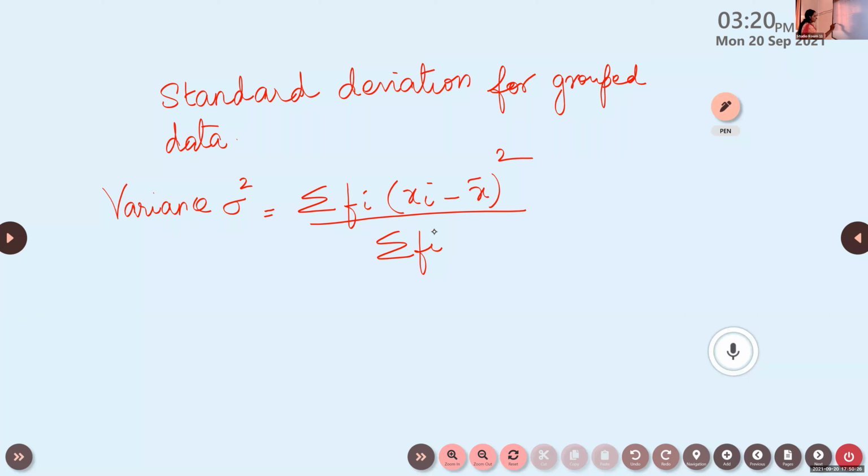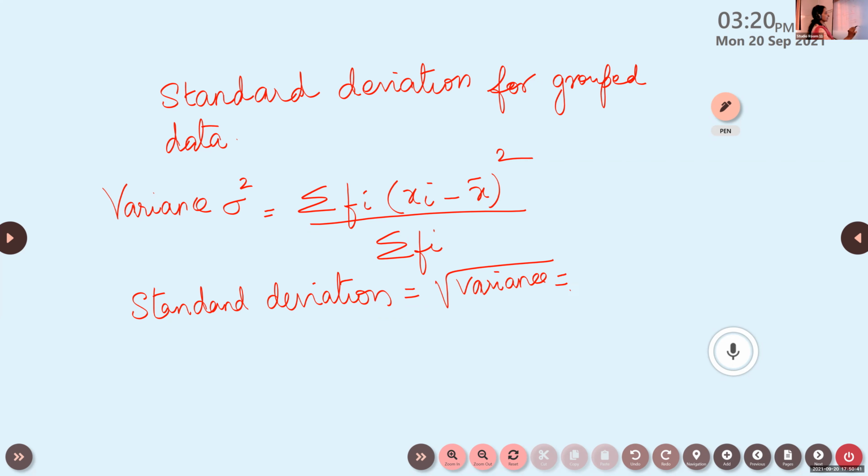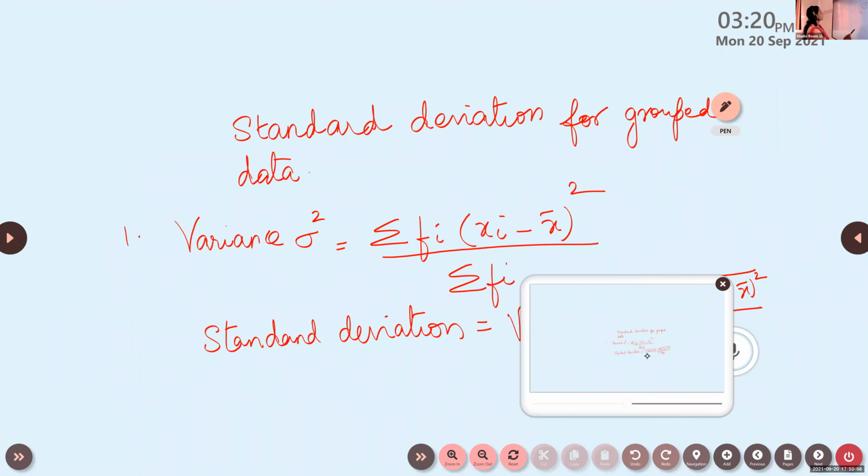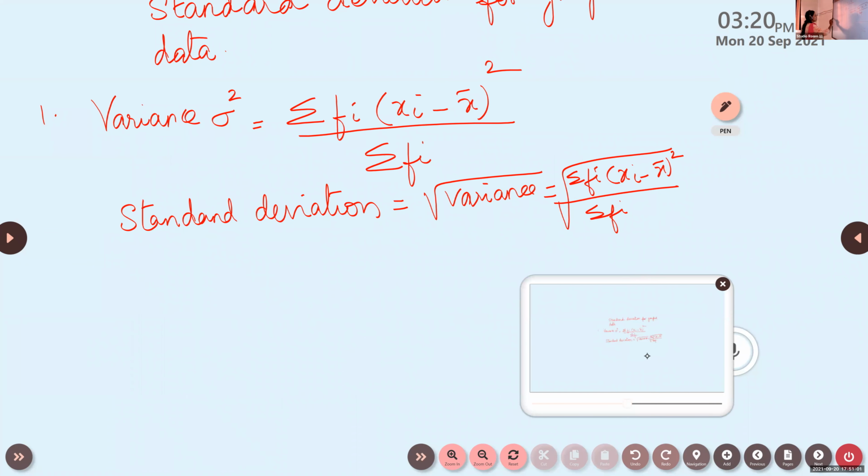And what is standard deviation? Standard deviation is equal to root of variance, which will be the same as square root of sigma fi into xi minus x bar the whole square by sigma fi. So this is the first formula we are learning, and we'll be using this first formula only for grouped data.